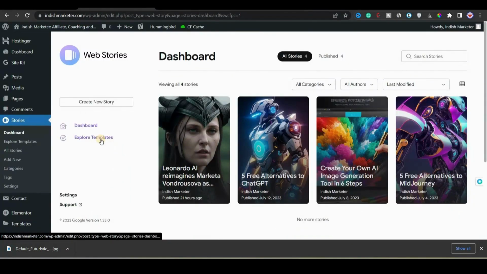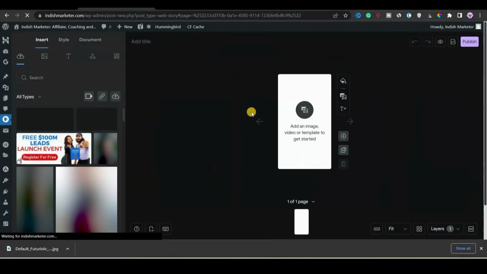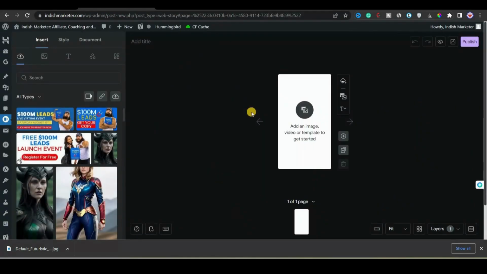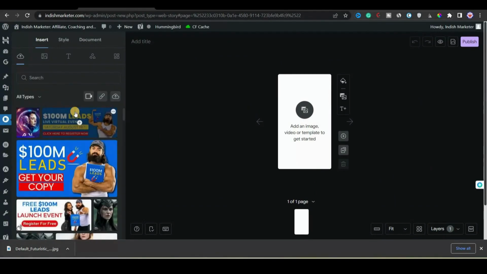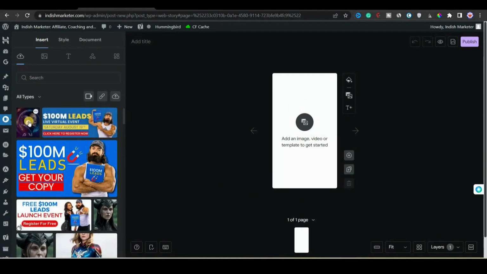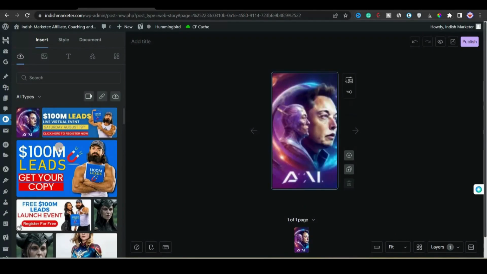And now we will go back to the WordPress dashboard where Web Stories is open. Now I will click on create a new web story, and it will take some time to open the editor. Okay, now you can see the editor is open. First I will drag and drop the image here in the media section, and when the image is uploaded, I will click on the plus icon, then click on add as background, right. Okay, now our background is set.